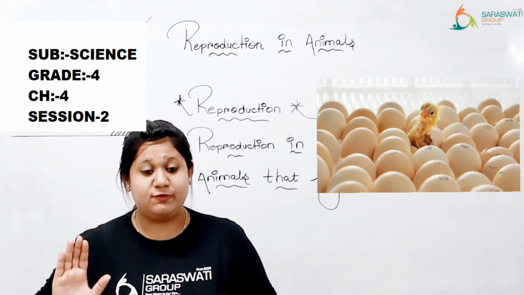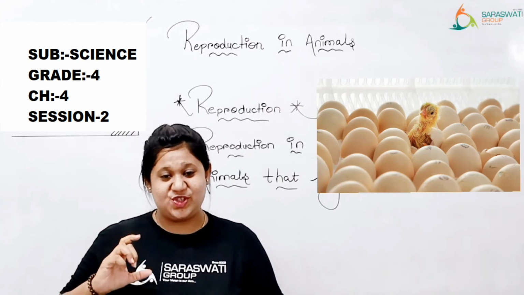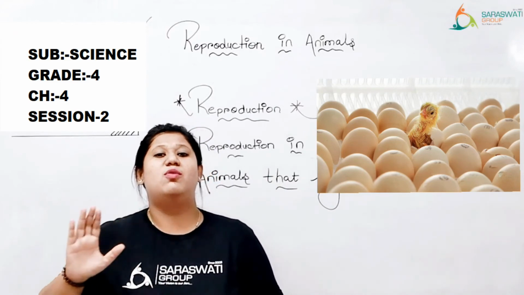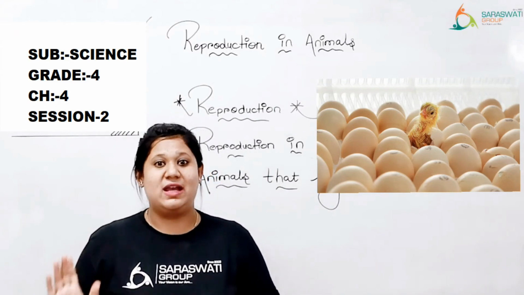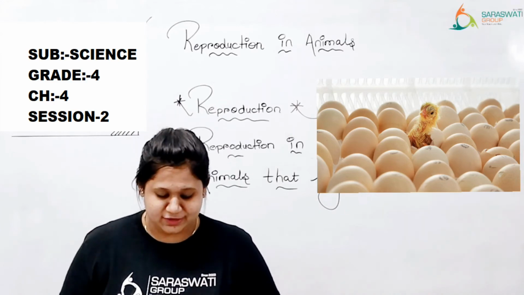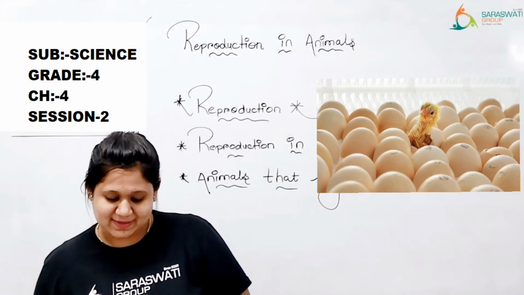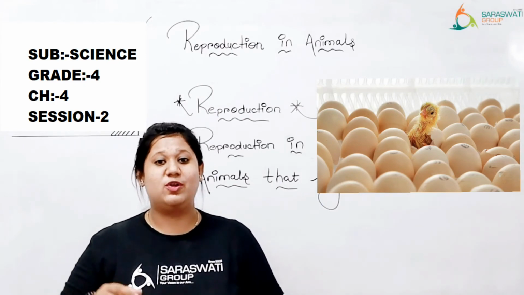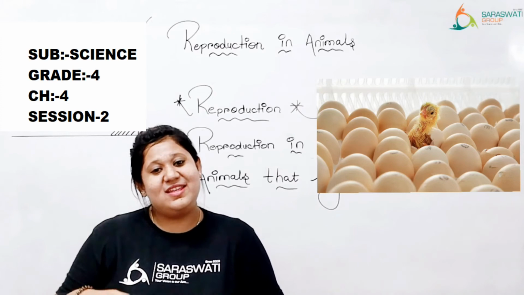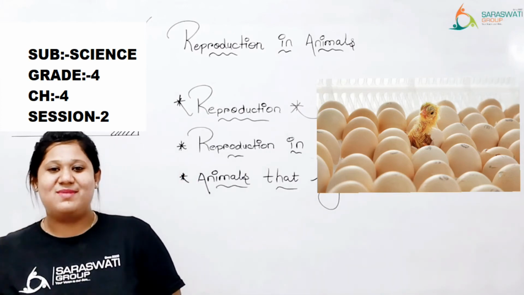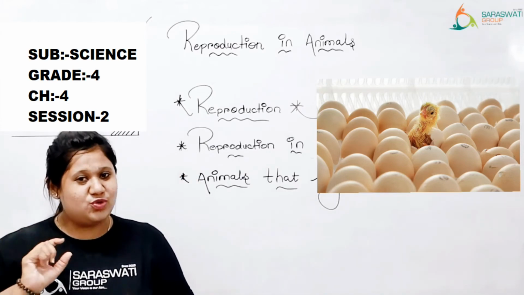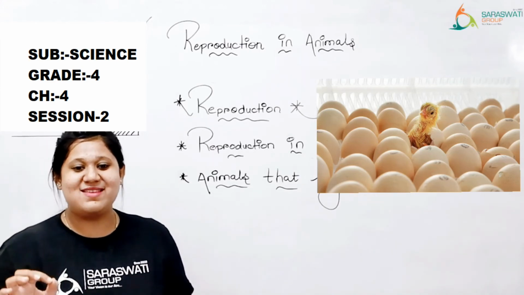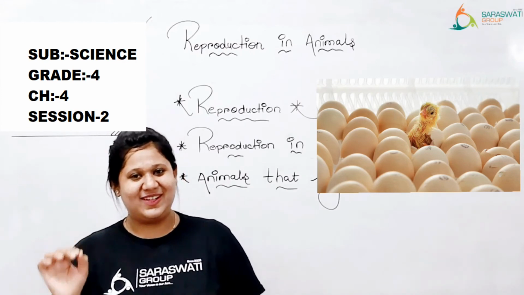When the chick is fully developed, अगर वो जो chick होता है वो fully developed हो गया, then it is ready to come out from the egg. अगर वो ready है egg में से बाहर आने के लिए तो वो क्या करता है? धीरे धीरे it breaks the egg shell and comes out of the egg. वो धीरे धीरे egg के shell को break करेगा और धीरे धीरे वो egg में से chick बाहर आ जाएगा. Now वो जो chick धीरे धीरे egg को तोड़ के बाहर आएगा, that process is called hatching, right?